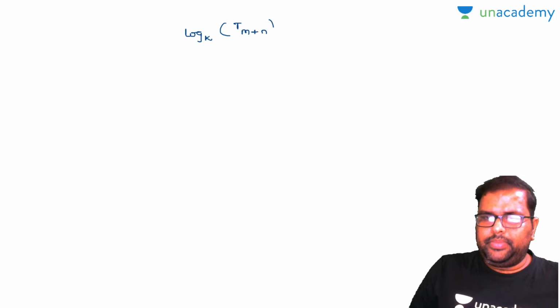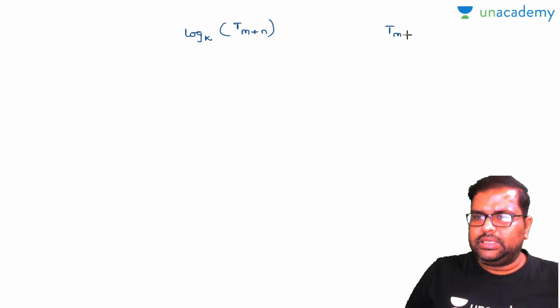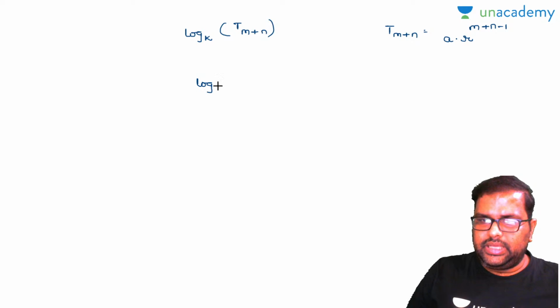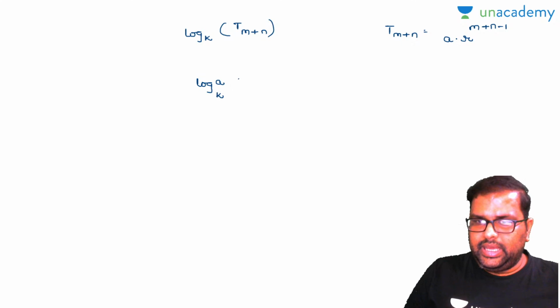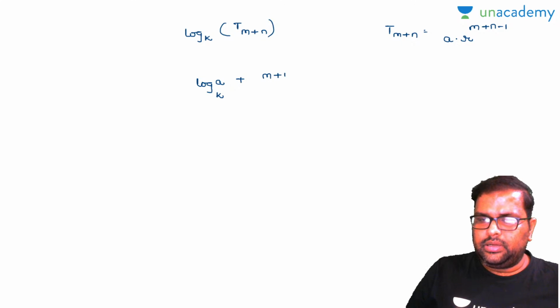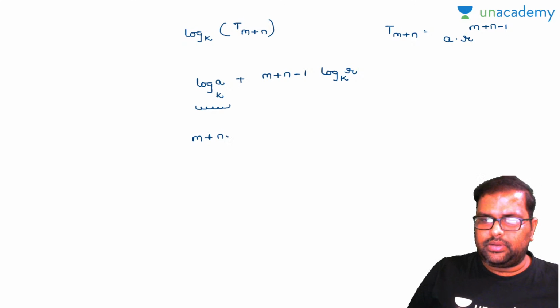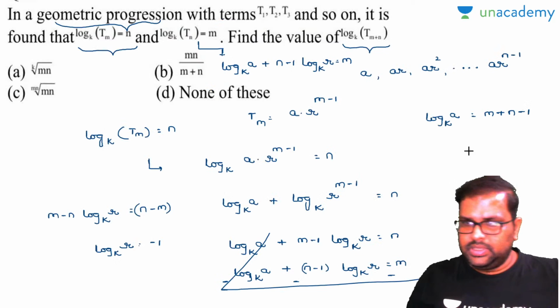I'll write down the value here. Log base k. My question was this, t(m plus n). Now look, everybody knows the (m plus n)th term is nothing but a into r to the power of m plus n minus 1. At last finally this equation will become log base k a plus m plus n minus 1 into log base k r. Am I right or wrong? And everybody knows how much is log base k a: m plus n minus 1. We have seen in the previous slide. See here, yes.